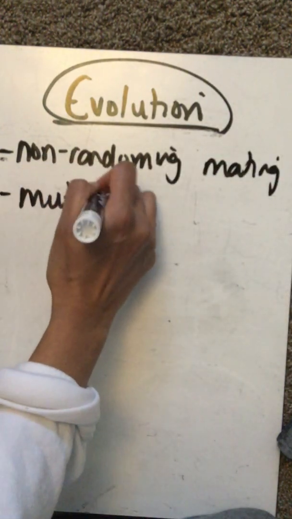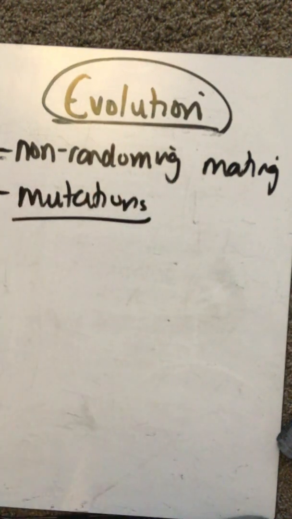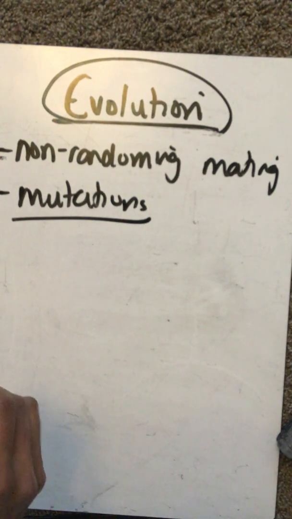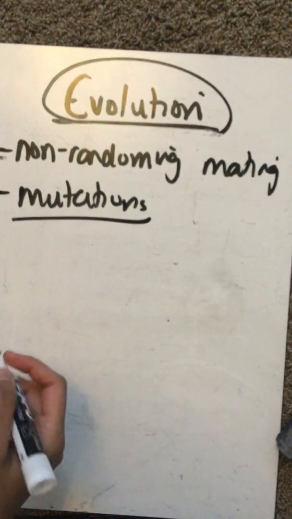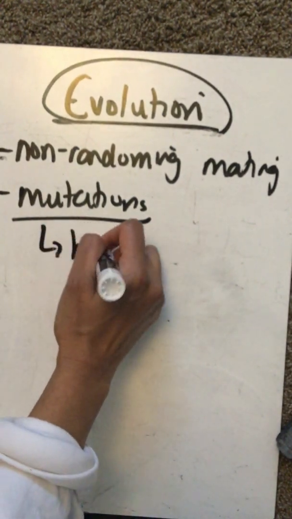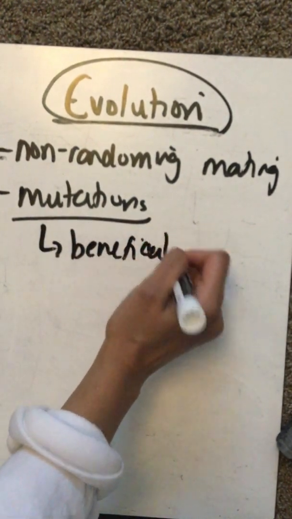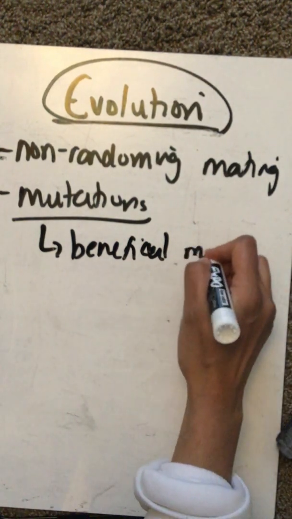Evolution also occurs when there are mutations. Mutations are really important. We have mutations that happen all the time. If you look at my PowerPoint, which I hope you are on Schoology, I talk about beneficial mutations, and I talk about one case of a beneficial mutation.